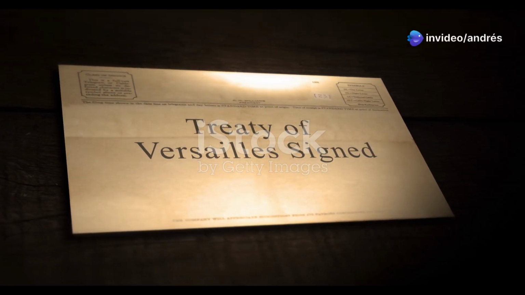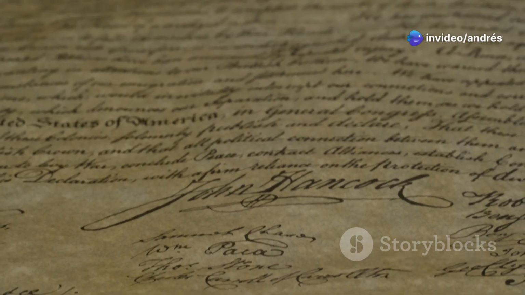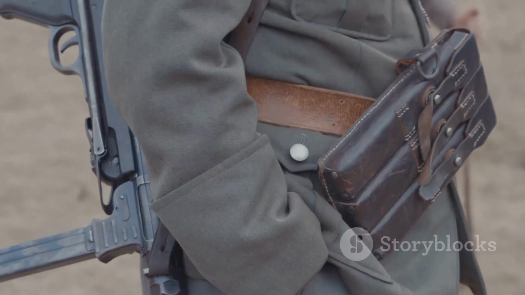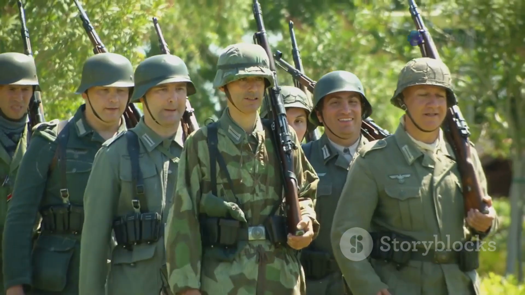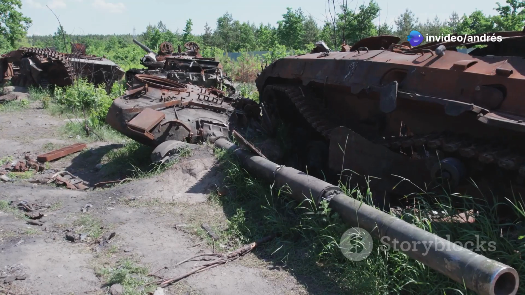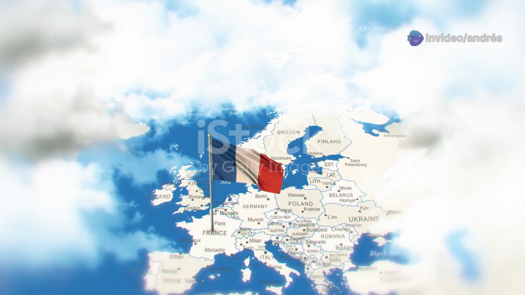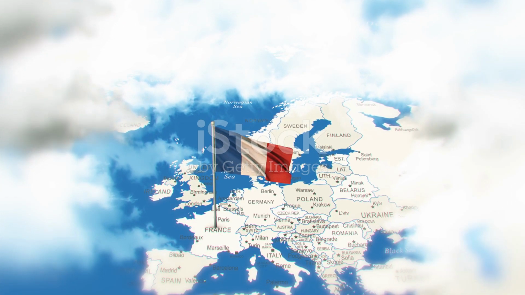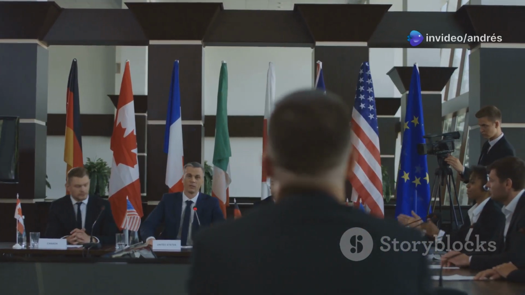So, when was the Treaty of Versailles signed? Well, it was actually signed in 1919. How did the Treaty of Versailles affect Germany's military? It was limited in size and weapons. Germany's army was limited to 100,000 men, and it wasn't allowed tanks, aircraft, or submarines. What territory did Germany lose to France as part of the Treaty of Versailles? That would be Alsace-Lorraine. What was the main purpose of the Treaty of Versailles?